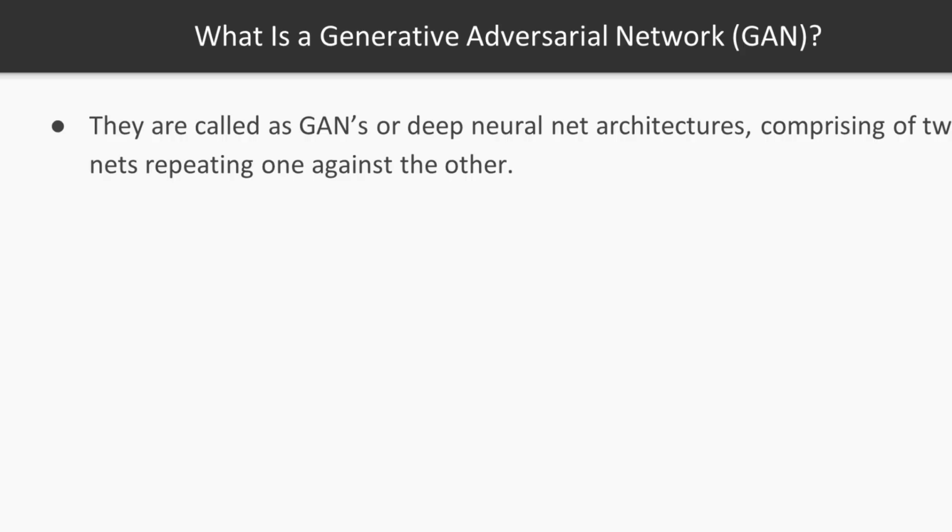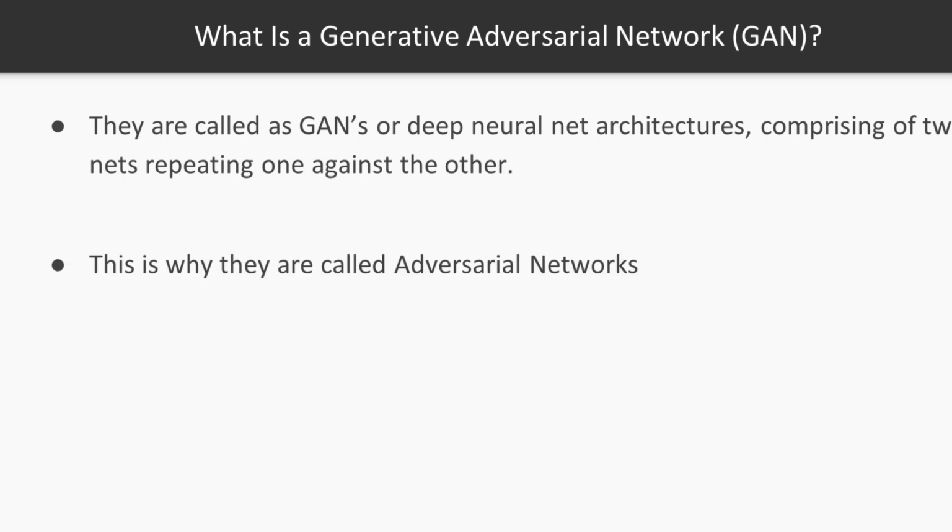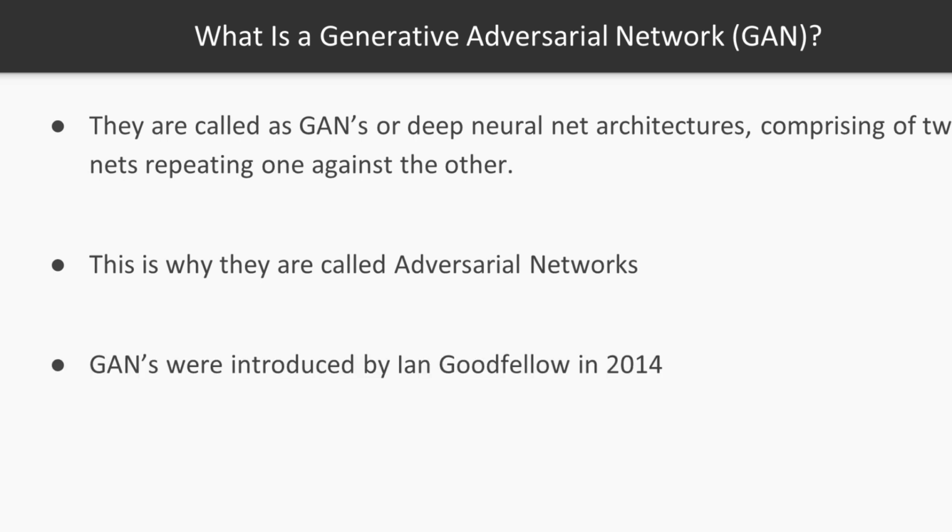Generative Adversarial Networks, or GANs, are deep neural net architectures comprised of two nets pitting one against the other. That's the reason why they are called adversarial networks. GANs were introduced in a paper by Ian Goodfellow and other researchers at the University of Montreal in 2014. GANs' potential is huge because they can learn to mimic any distribution of data.